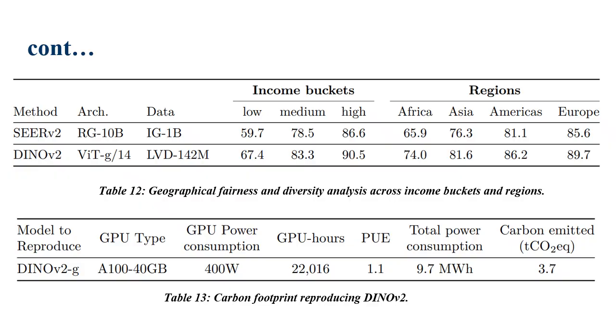Now the total emissions for the whole DINOv2 project, including repeats and ablations, are kept under 1000 tons of carbon dioxide emissions. One important note visible in the table is that these numbers only count GPU electricity usage. They don't include the carbon cost of manufacturing or disposing of the hardware. So the takeaway here is that visual-only, self-supervised approaches like this model are much more carbon efficient than the text-guided ones.